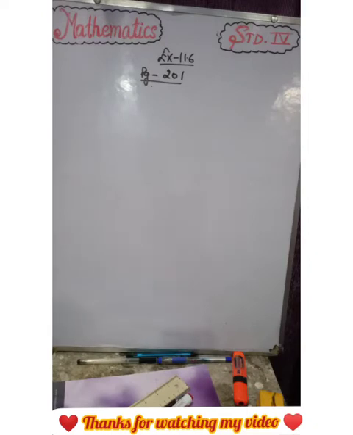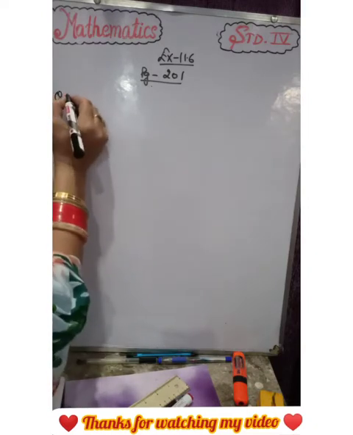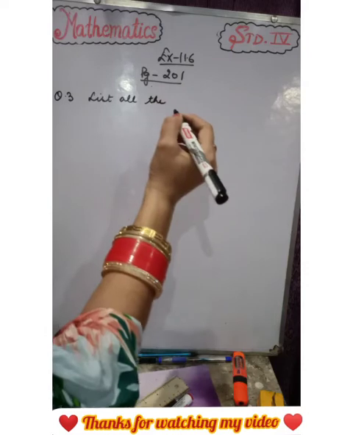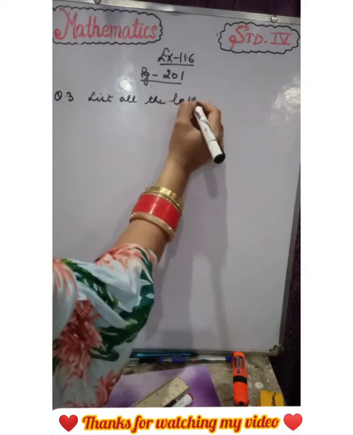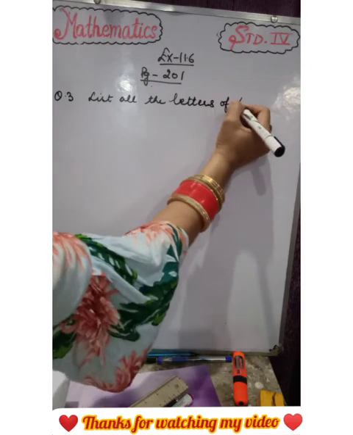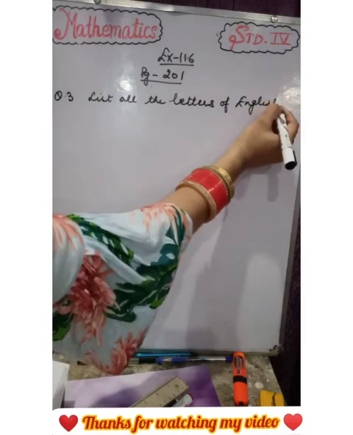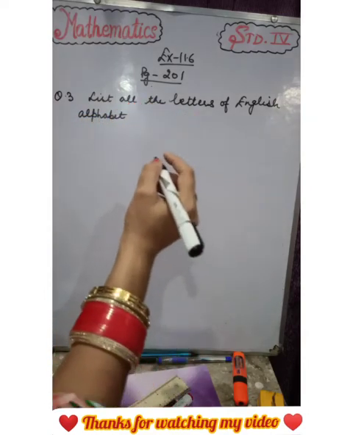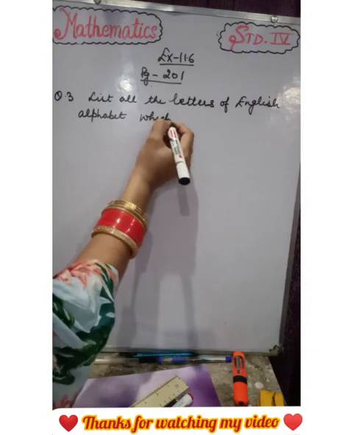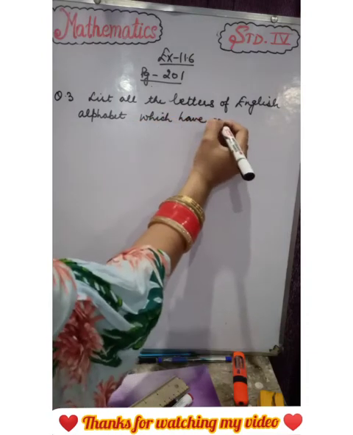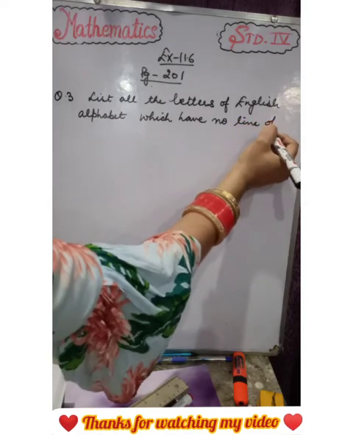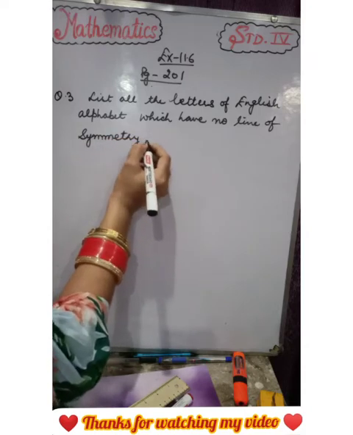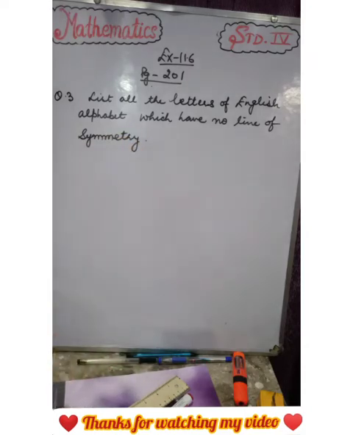Next question is question number 3. List all the letters of the English alphabet which have no line of symmetry.